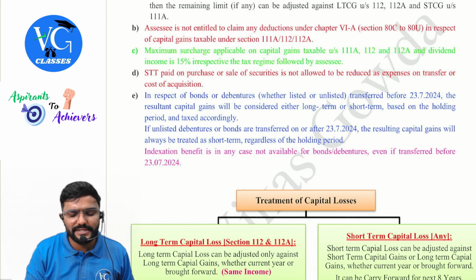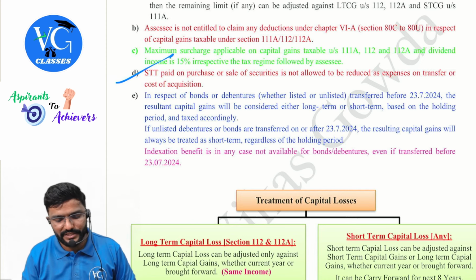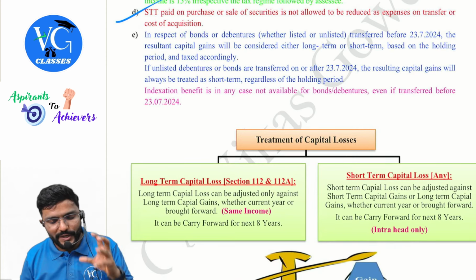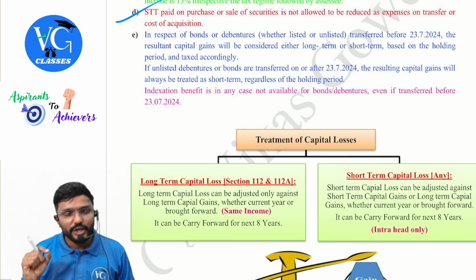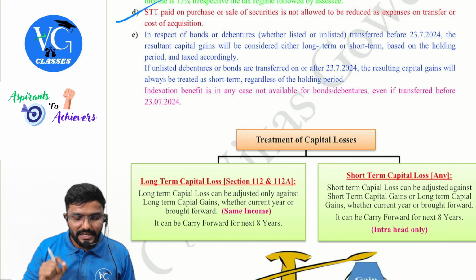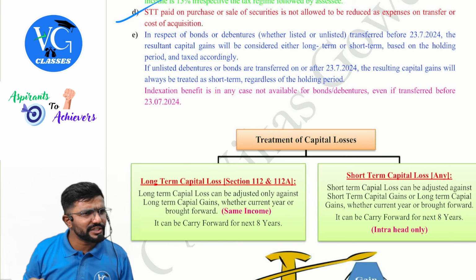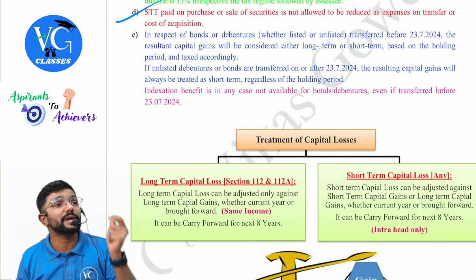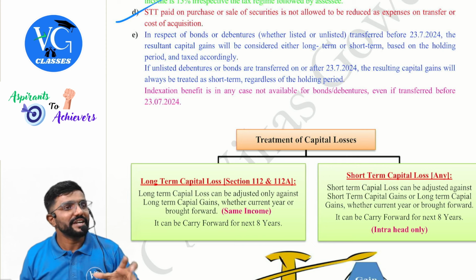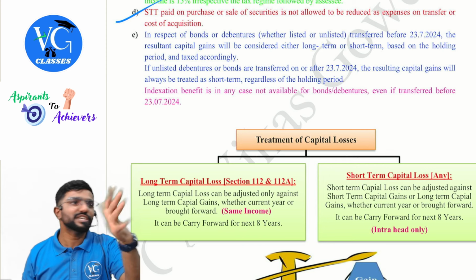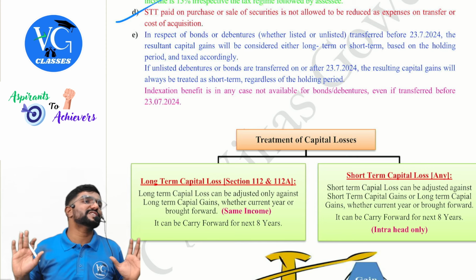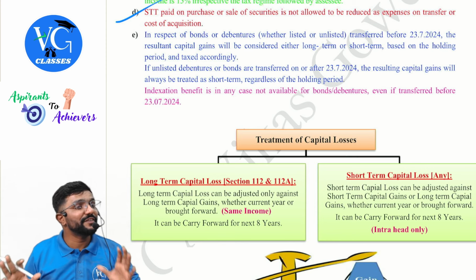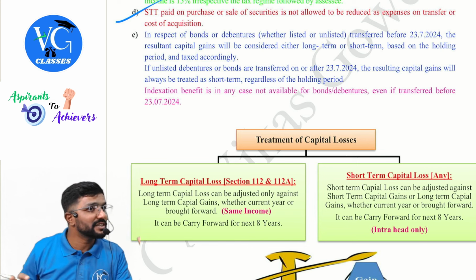STT paid is not allowed as an expenditure, guys. Next, in respect of bonds or debentures, whether listed or unlisted, transferred before 23rd July, the resultant capital gains will be considered either as long term or short term based on what? Period of holding. But even if it is long term, can I claim indexation? No, because on bonds and debentures, indexation was not allowed.